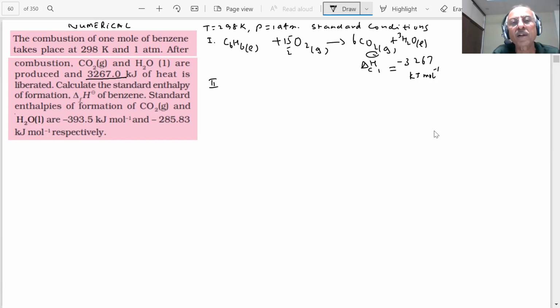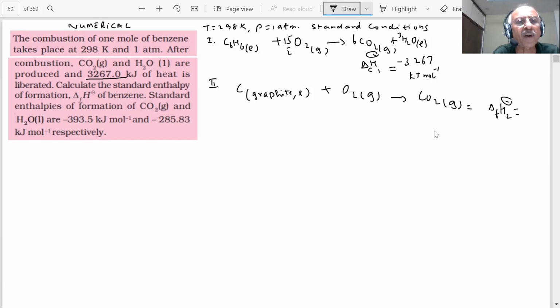That means carbon graphite, solid, is reacting with oxygen gas to form CO2 gas. What is this value given? Minus 393.5